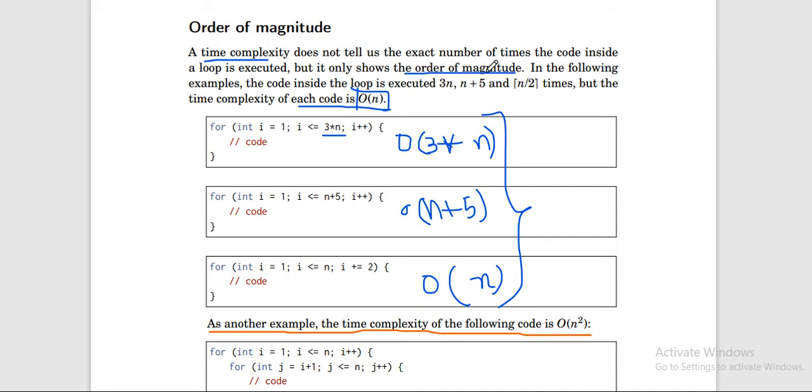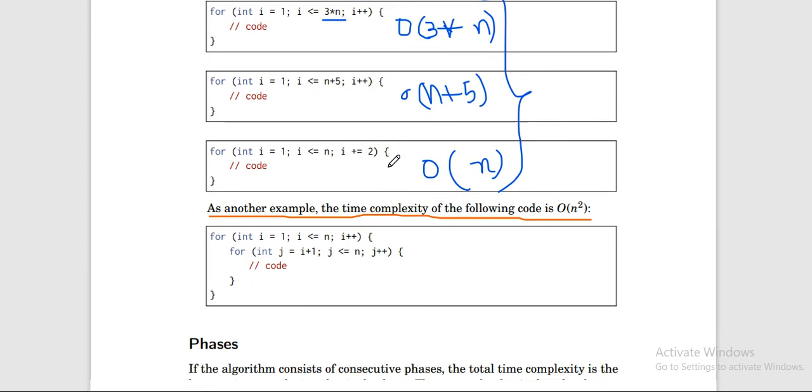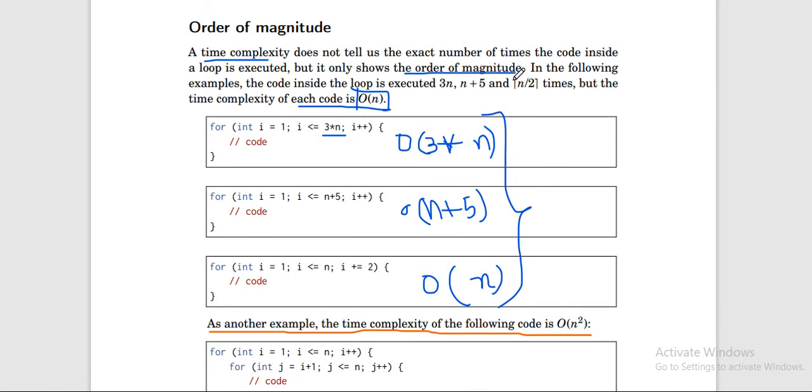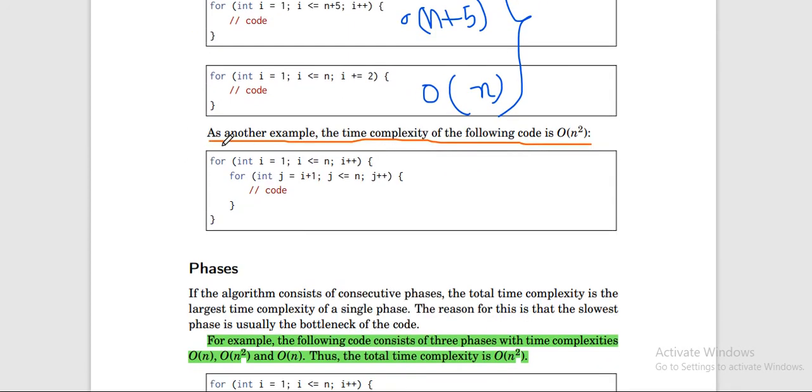So what is order of magnitude? See here, you are using i from 1 going up to 3 into n. You are not iterating over all the numbers, only over the multiples. But that doesn't mean the time complexity will be less, it will be n only in this case also. So basically, order of magnitude is roughly how much it will be. As another example, the time complexity of the following code is n square.